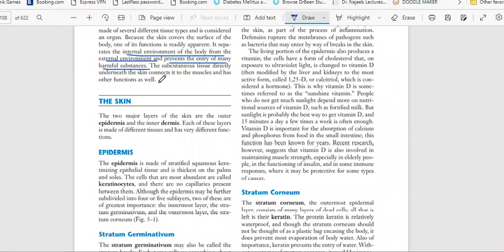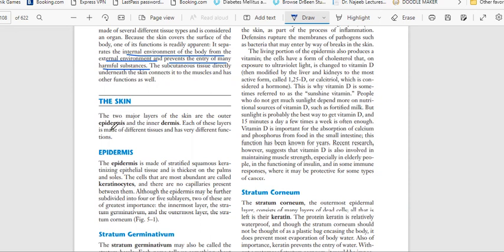The subcutaneous tissue directly underneath the skin connects with muscle and has other functions as well. It gives strength and tightness, and third, it supports the other internal organs which are present beneath the skin. That is the reason we have skin and subcutaneous tissue. So let's start the topic.